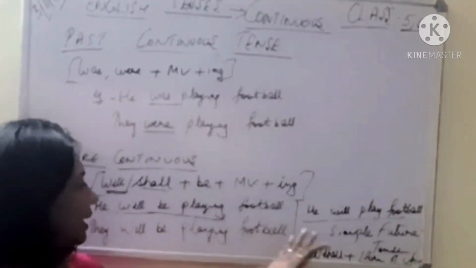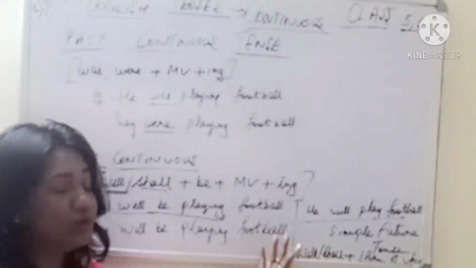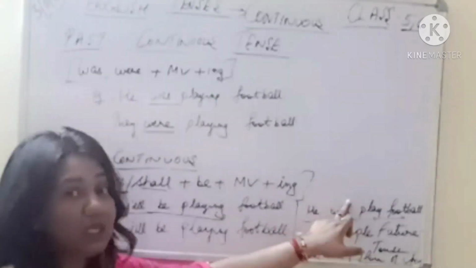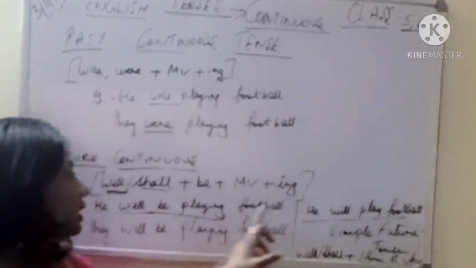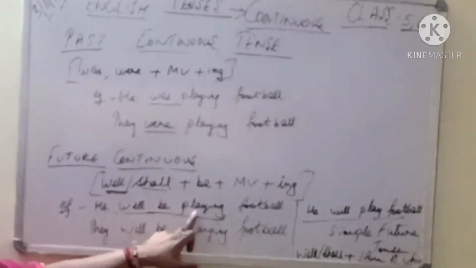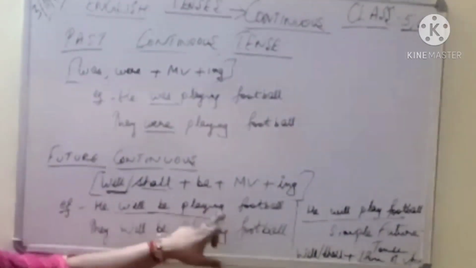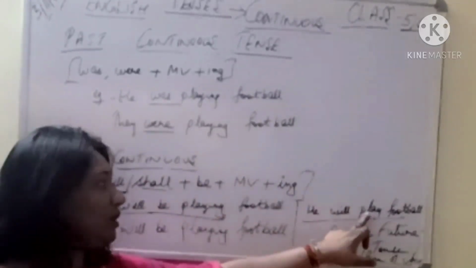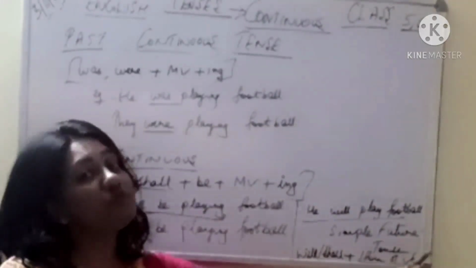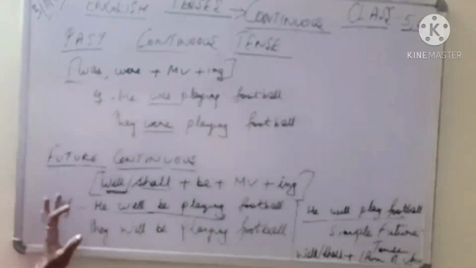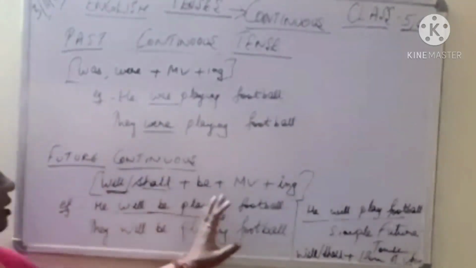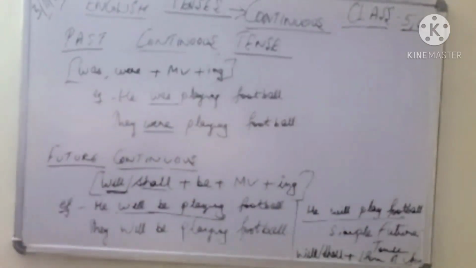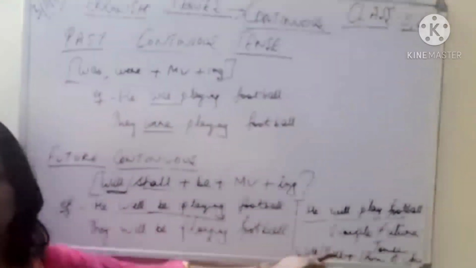Okay, now this is the comparison that we have done. Don't get confused. Here we don't use ing because it is simple future and no be is used. Only will and it always takes the first form of verb. Here also the verb is first form only but it always takes ing to make it continuous. But here simply we add your main verb which is first form of verb only for the simple future tense. Okay, so this is the main difference between future continuous and your simple future tense.